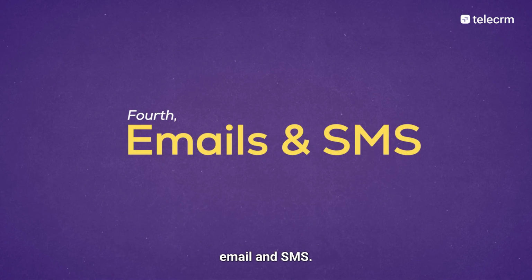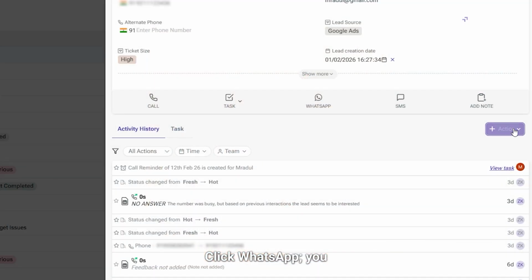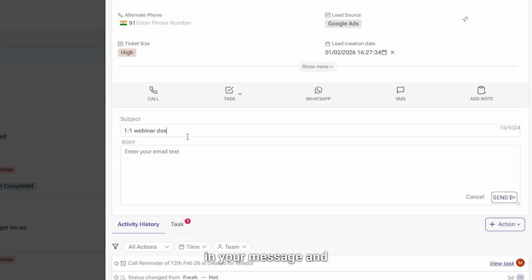Fourth, email and SMS. The email and SMS functionality works the same way as one-click WhatsApp. You select the option, type in your message, and then click on send. And then you get complete tracking of all interactions.